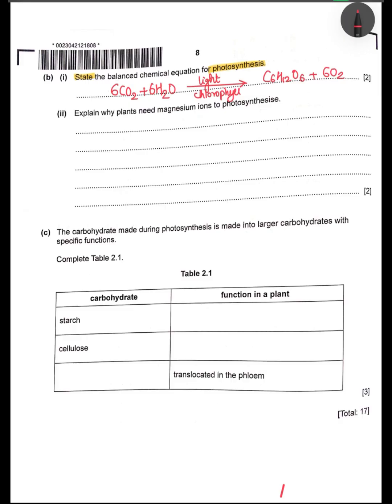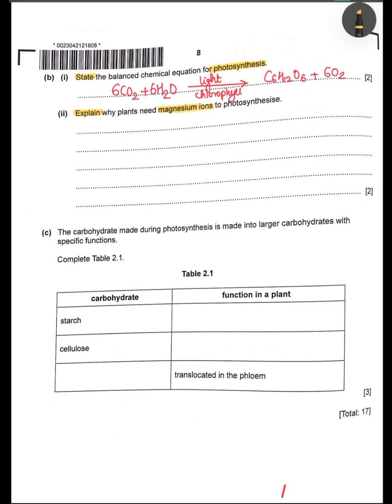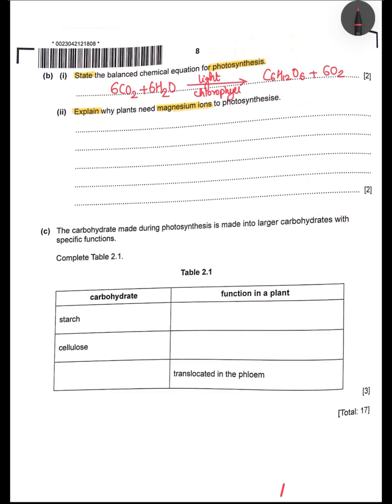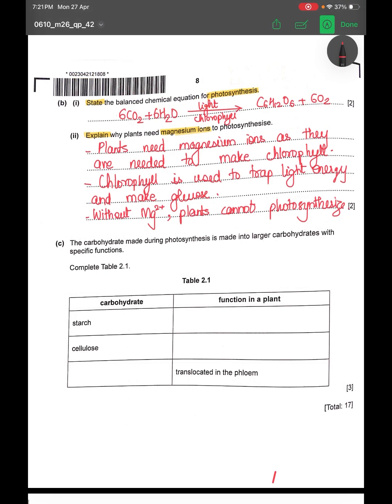Moving on to the second part of the question, you need to explain why plants need magnesium ions to photosynthesize. So for 2 marks, you need to give at least 2 valid points. Plants require magnesium ions because they... So for 2 marks, this is what you need to write. Chlorophyll is used to trap light energy and make glucose. So without magnesium ions, plants cannot photosynthesize.